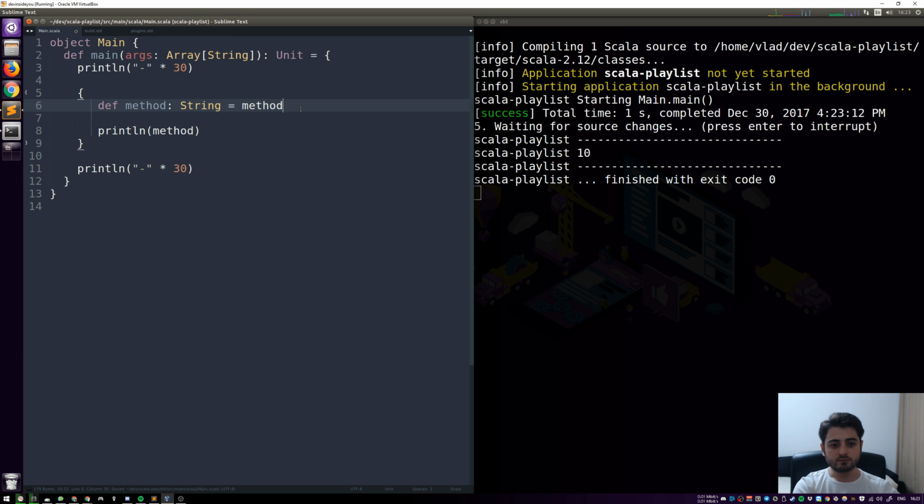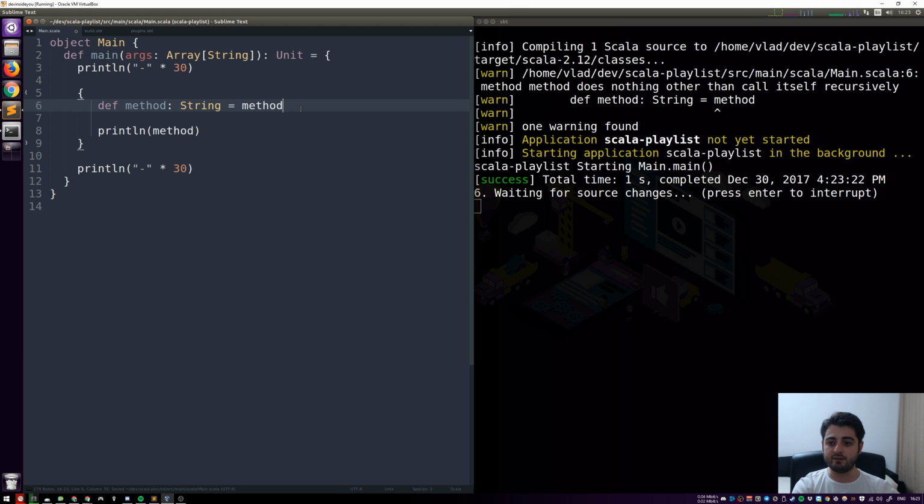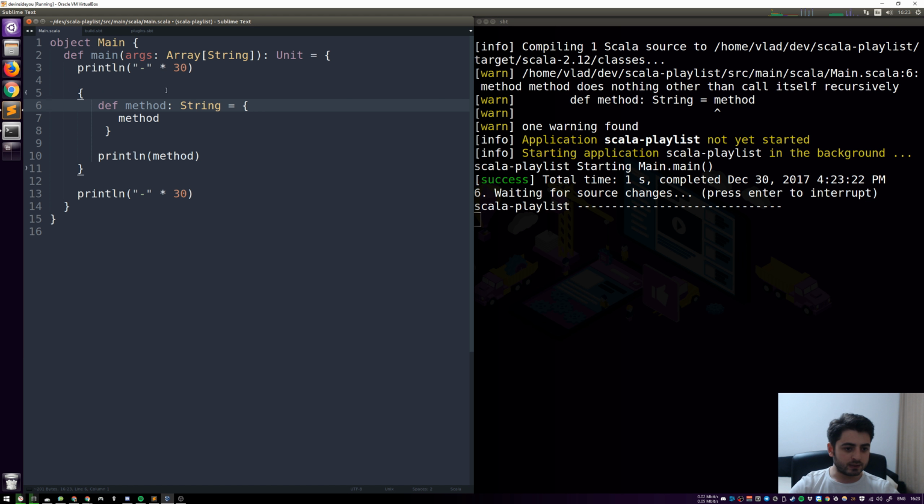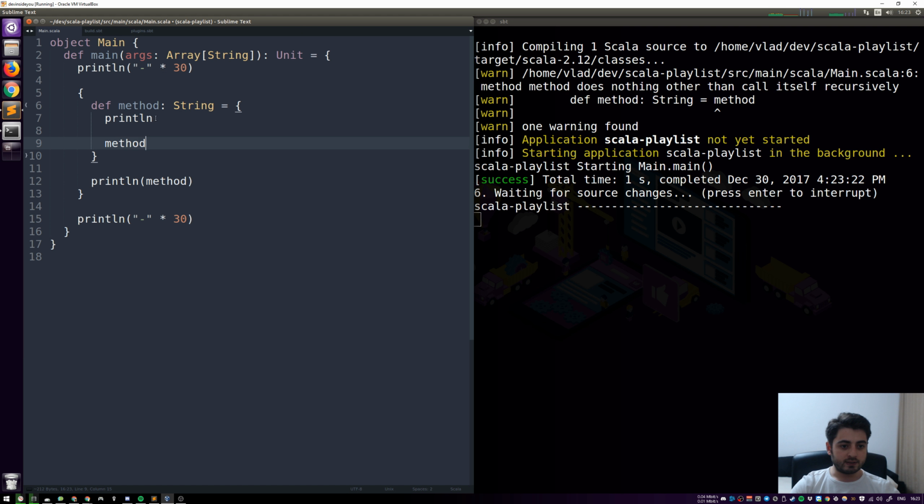Right. So the next thing is the compiler tries to help us out, right? It says the method does nothing other than call itself recursively. We've already seen that before. So let's do this. Why is it indented like that? That's what I want to have. Okay. So we also want to have a print line in the method.